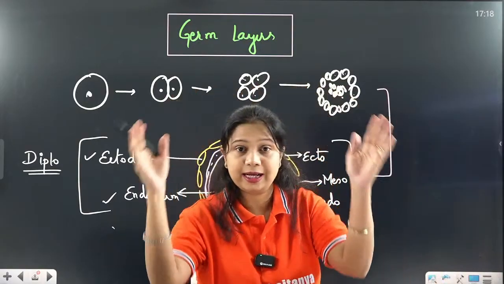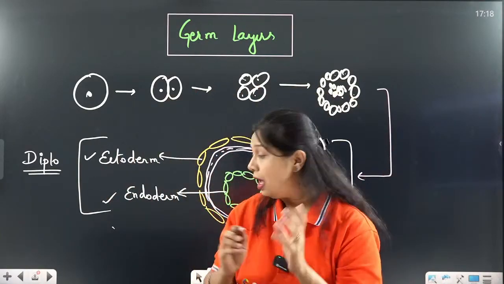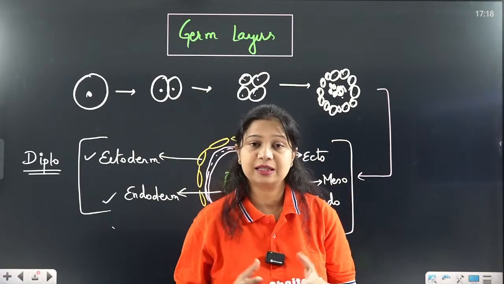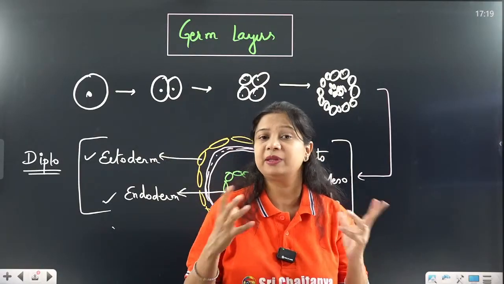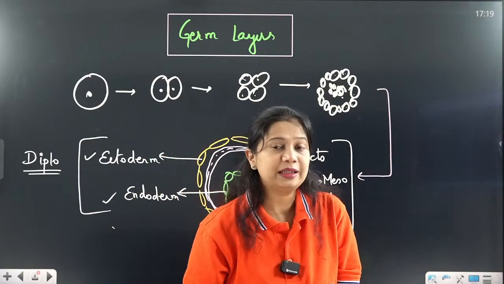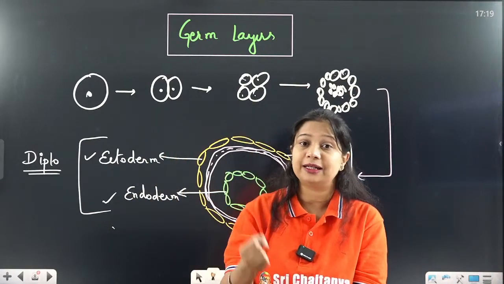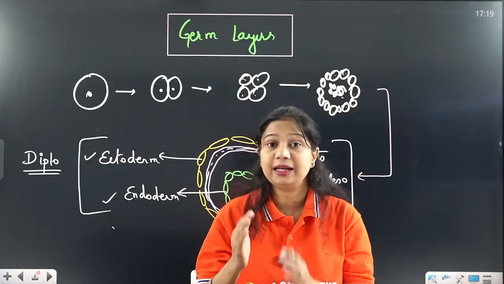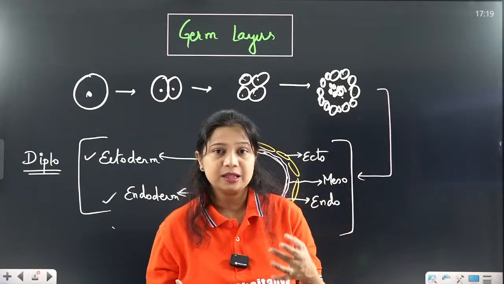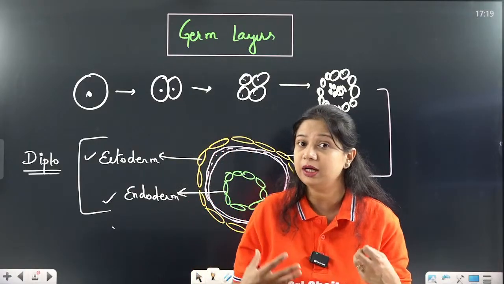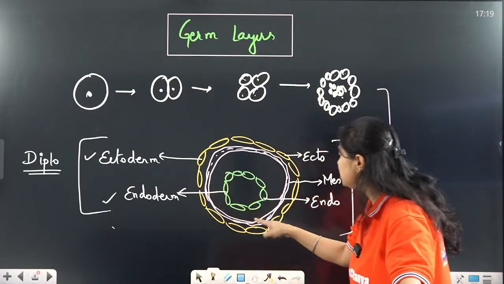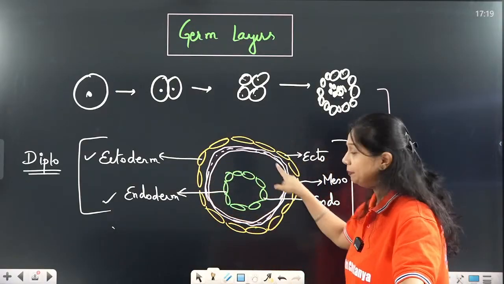Okay, so outer ectoderm, inner endoderm. The outer ectoderm forms the nervous system, the skin, hair, nails, the epithelial surfaces, the outer parts. The endoderm forms the gastric tube, or we can call it the digestive tube, and in between, the various types of connective tissues, the muscles, bone, cartilage, blood, lymph, everything is formed by a 3rd layer which is present in between them.